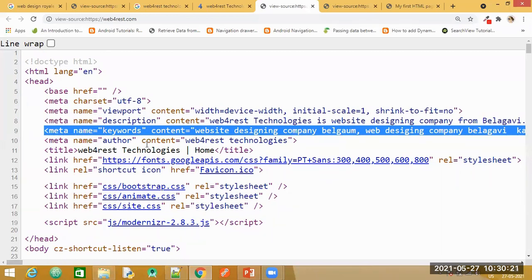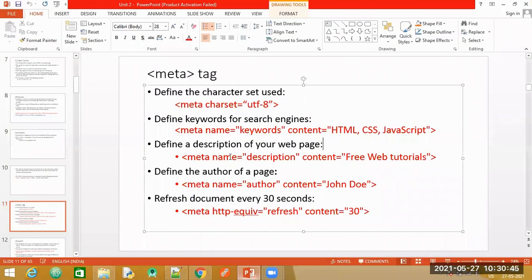So for each page, you can specify different keywords. Because a website will have four or five pages, the home page will give different content. The contact pages will basically have information on how to contact, the location, all such things. So again, you can change your content there. Next, we will go to the next meta tag here.